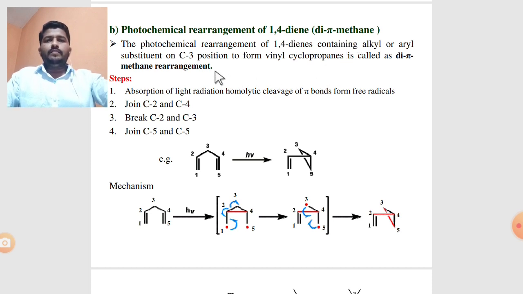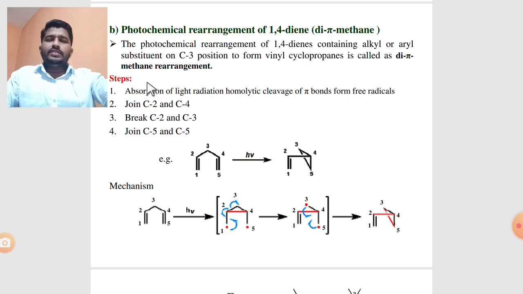What is meant by the di-pi-methane rearrangement reaction? The photochemical rearrangement of a 1,4-diene containing an alkyl or aryl substituent on the third position, carbon C3, to form phenyl cyclopropanes is called the di-pi-methane rearrangement reaction. These are the 1,4-diene molecules. It finally gives phenyl cyclopropane in the presence of light radiation.